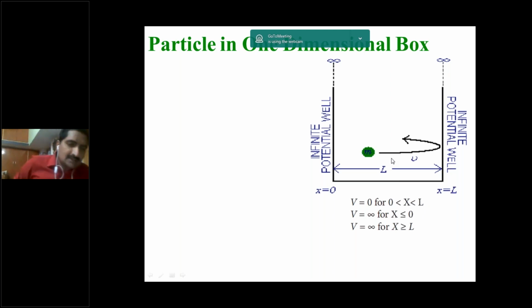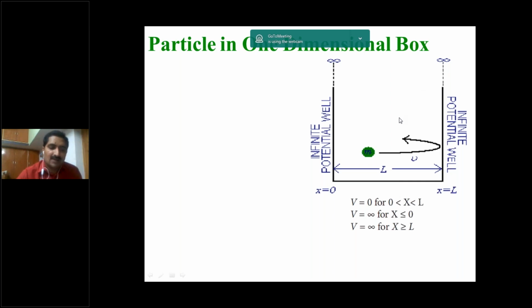Once again, consider a particle moving inside a potential box along the x direction. Only one direction here the particle is moving. The particle is bouncing back and forth, forward and backward. The particle hits this side and comes back, hits that side and comes back, between the walls of the box. The box has potential barriers at x equal to 0 and x equal to L. This is one barrier, this is another barrier: rigid walls. The box is supposed to have walls of infinite height.